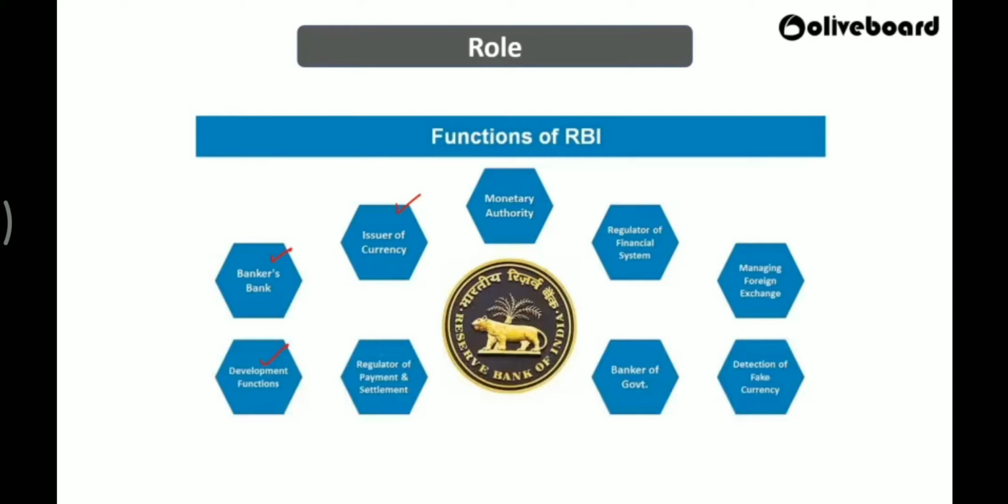Next one, regulator of payment and settlement. I already told you they are the clearing house. They serve as a clearing house, and they look after how the payments and transfers are getting done. All right, because settlement is very important. If I transfer from one bank to another bank, my bank will debit my money and the other bank should receive it, correct? So that settlement should happen. Who is taking care of that settlement? RBI is taking care of it.